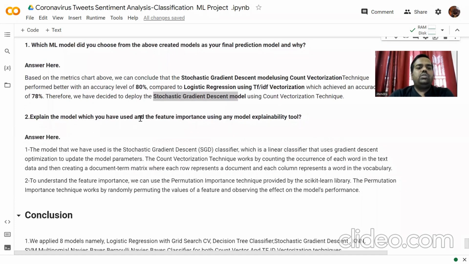Explain the model used and the feature importance using a model explanatory tool. The model that we have used is stochastic gradient descent as the classifier, which is a linear classifier that uses gradient descent optimization to update the model parameters. The count vectorization technique works by counting the occurrence of each word in the text data, then creating a document-term matrix where each row represents a document and each column represents a word in the vocabulary.